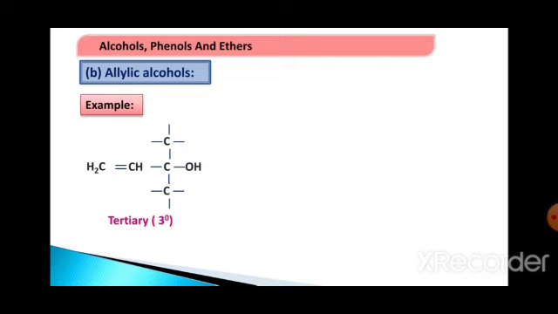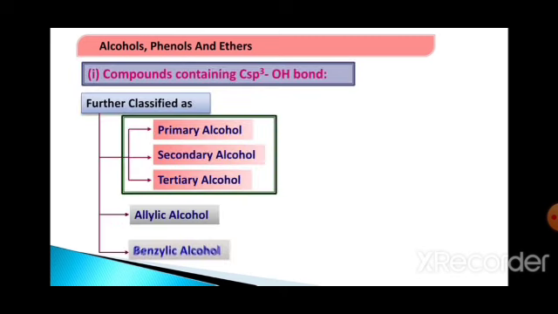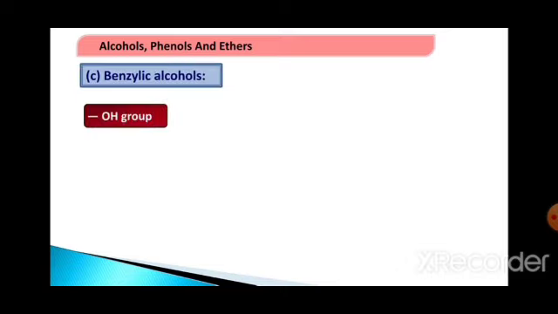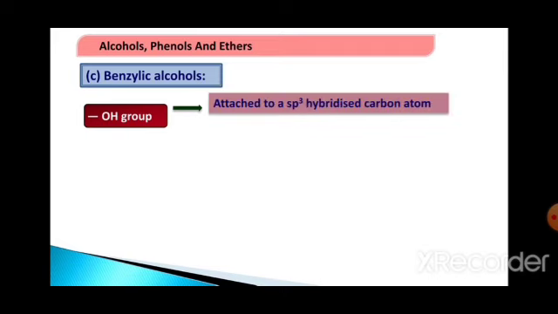The next is benzylic alcohol. You know already, benzylic means an sp3 hybridized carbon attached to a benzene ring. An sp3 hybridized carbon atom attached to a benzene ring is called a benzylic carbon, and OH attached to a benzylic carbon is a benzylic alcohol. So the OH group is attached to an sp3 hybridized carbon atom which is present next to an aromatic ring or simple benzene ring.